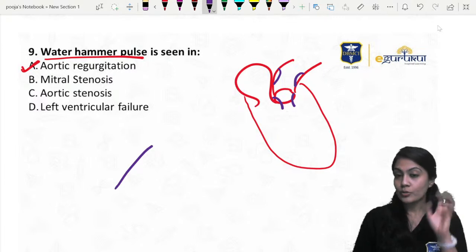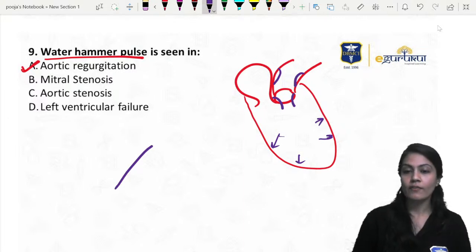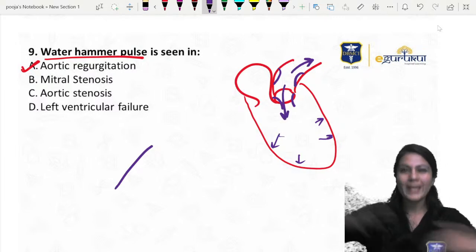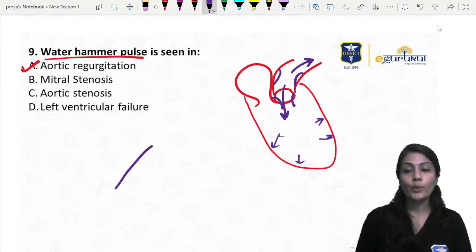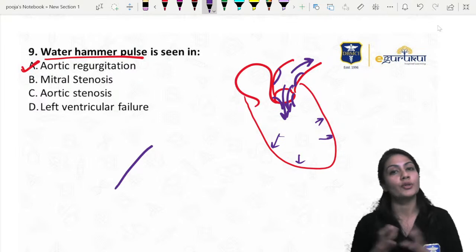As soon as the ventricles start to relax in the diastole phase, the blood will flow forward and backward also. So quick emptying of this aorta will take place. Why? Because most of the blood is coming back into the left ventricle as the ventricles start to relax.